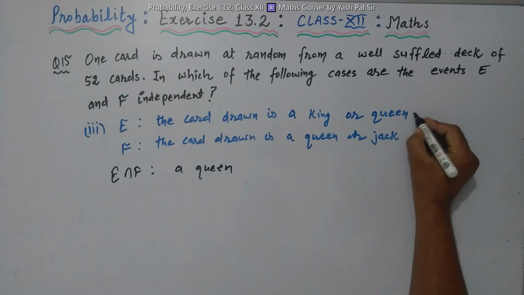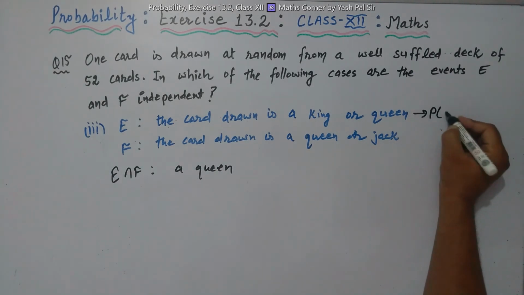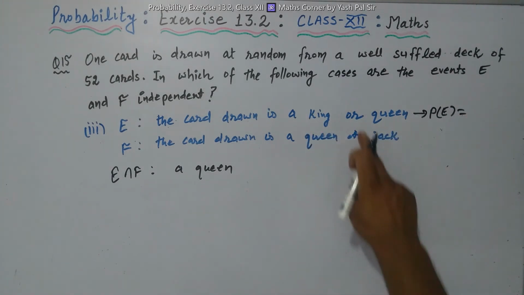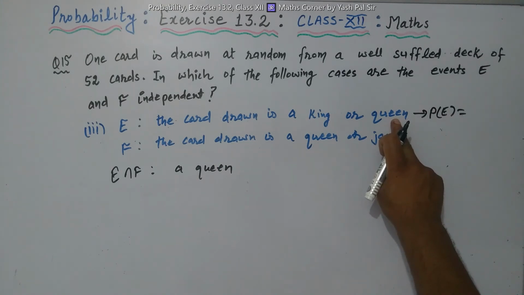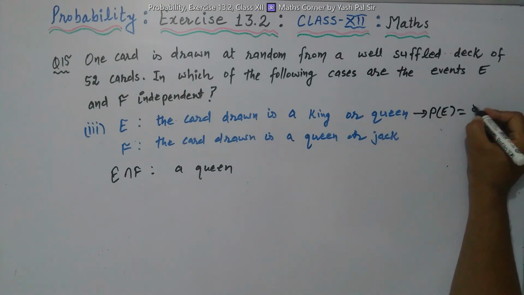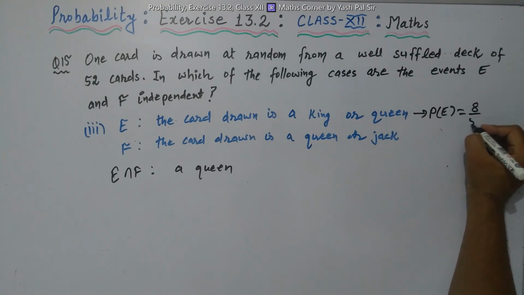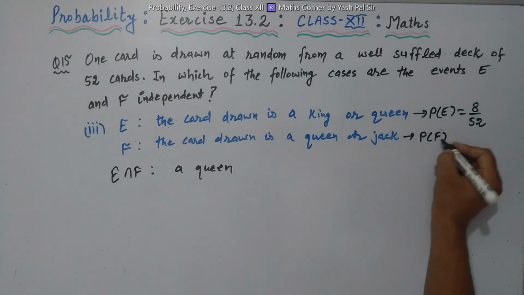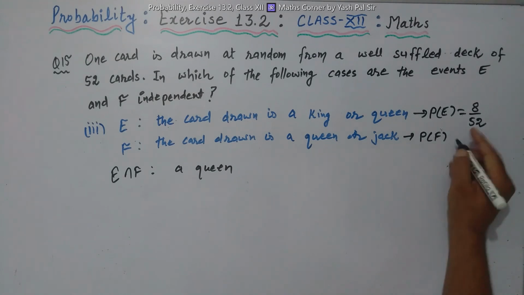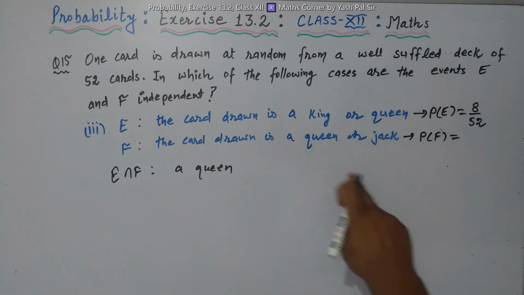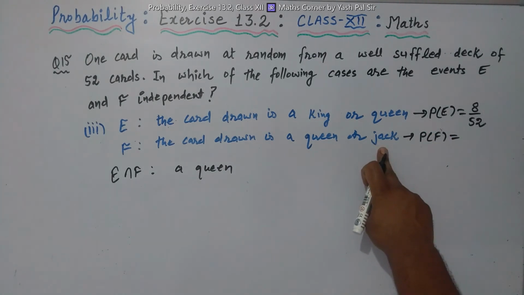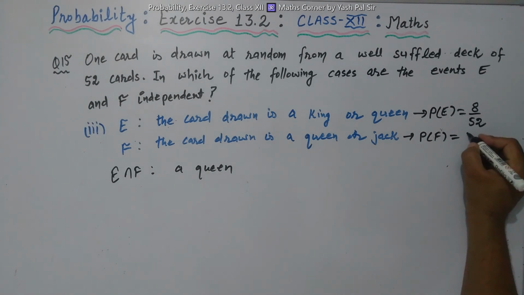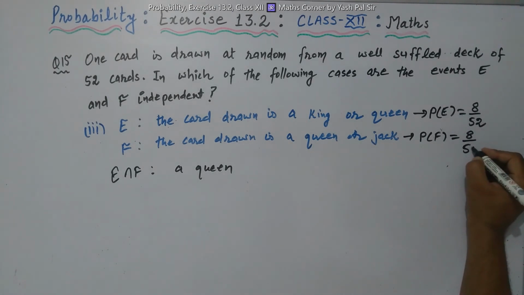Now the probability of E: how many king cards are there? 4, or queen, plus 4, that is 8 cards out of 52. What is the probability of F? Queen or jack. How many queen cards are there? 4. How many jack cards are there? They are also 4. 4 plus 4, 8 upon 52.